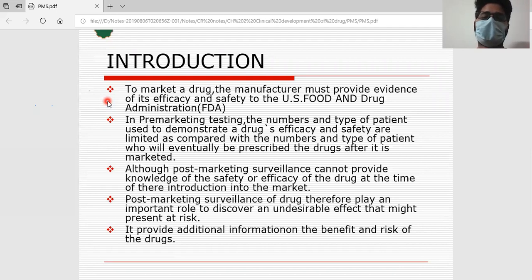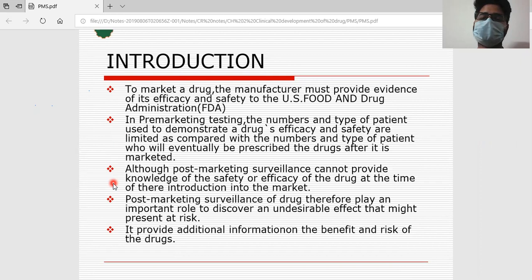Okay, and the pre-marketing testing is whatever we have seen in preclinical trials and clinical trials. Those make sense to a certain level to get approval and to use the drug. But at a higher level, we don't have enough conditions to say the drug doesn't have any extra side effects apart from whatever we have seen in clinical trials. Although post-marketing surveillance cannot provide knowledge about the safety or efficacy of the drug at the time of introduction into the market,